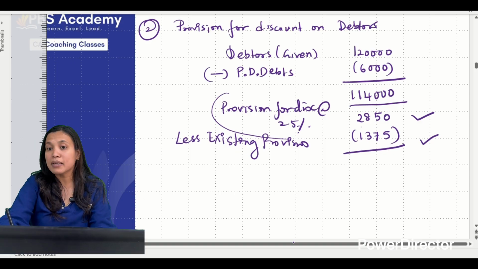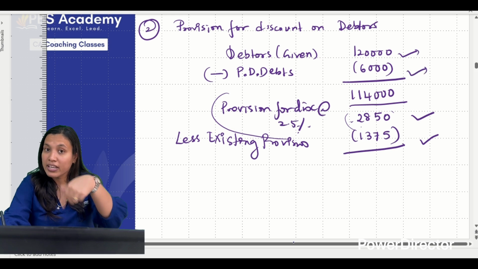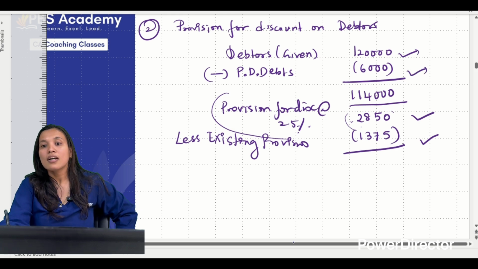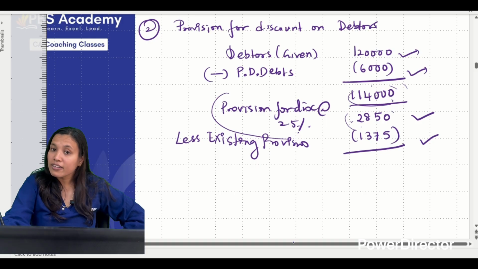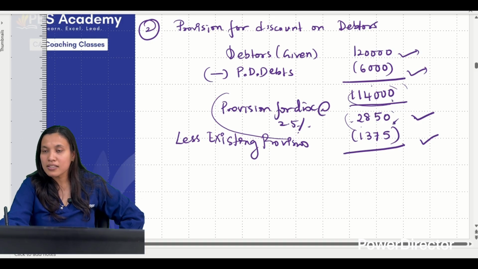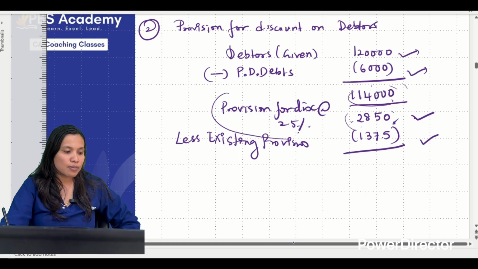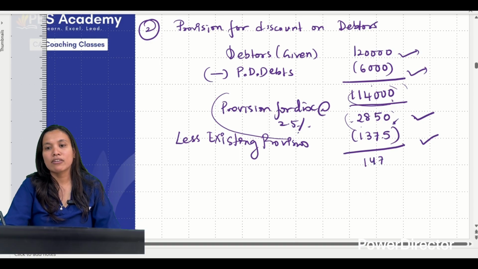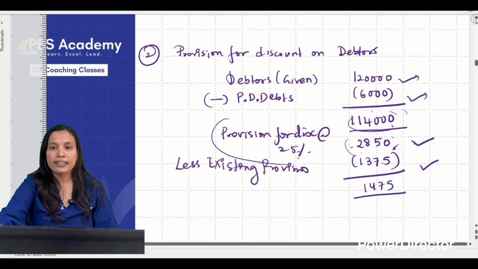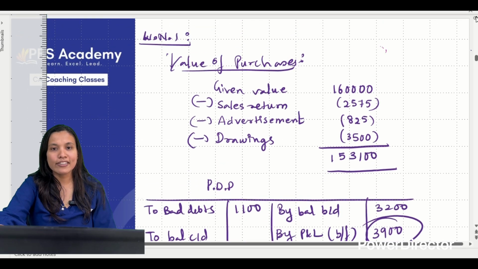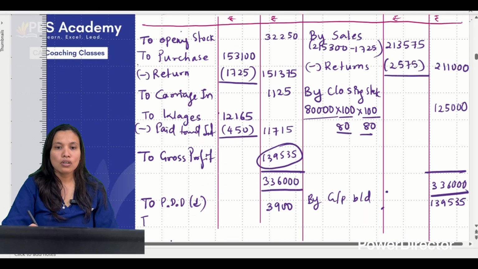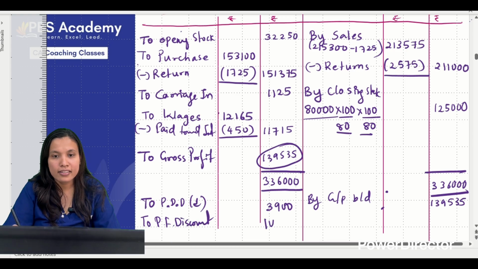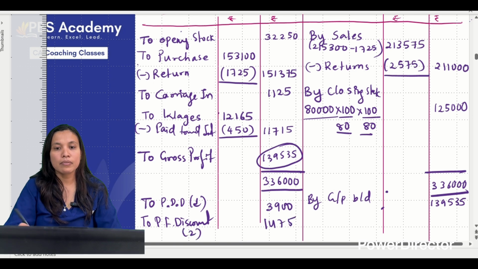How do I calculate this particular provision of 2850? Given value of debtors minus PDD, which we have calculated in the above working note, we'll get the value of debtors. On that we need to create a discount. So this much discount is required. So deduct the existing provision. So you'll get how much? 1475. So how do I write it here? Directly write it 1475. So to write provision for discount on debtors, write it neatly. So I'll write 1475, working note number 2.